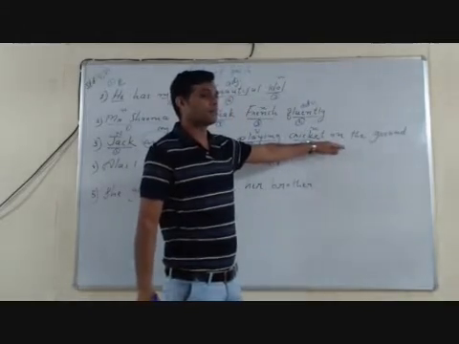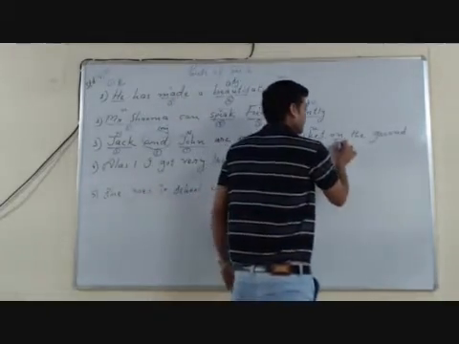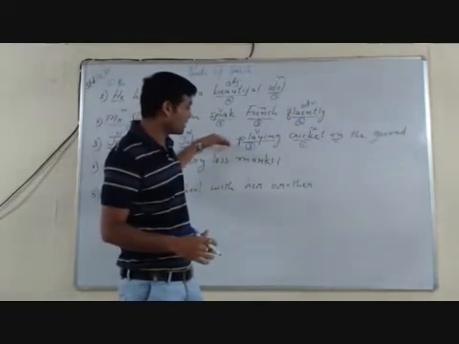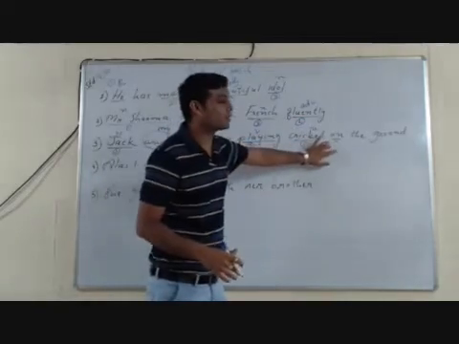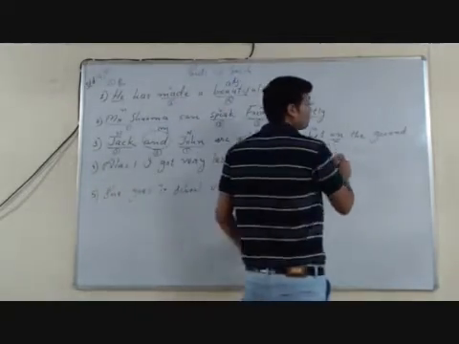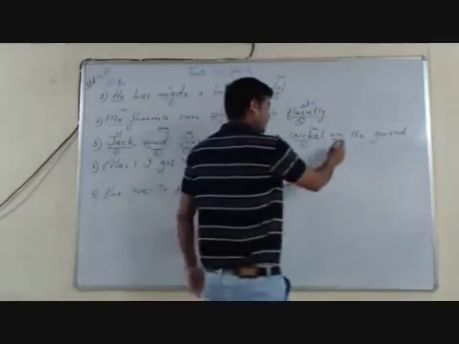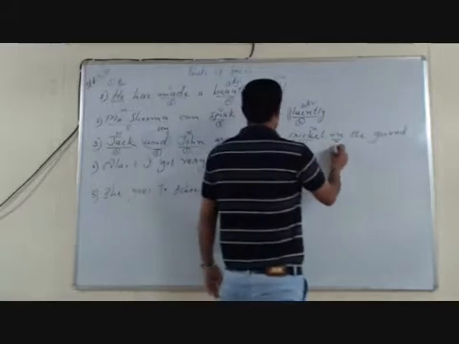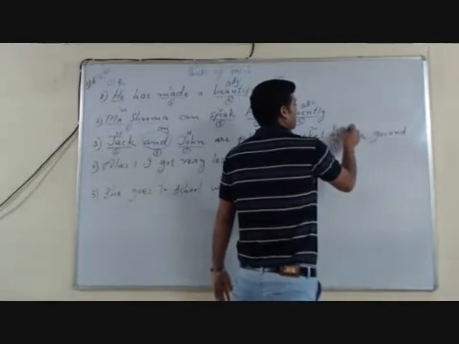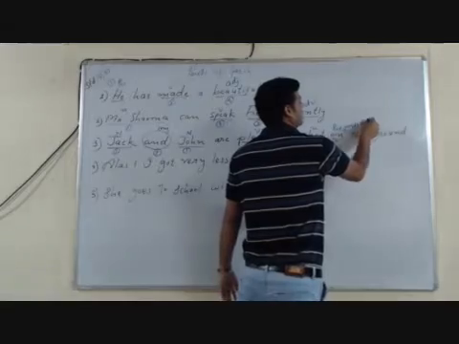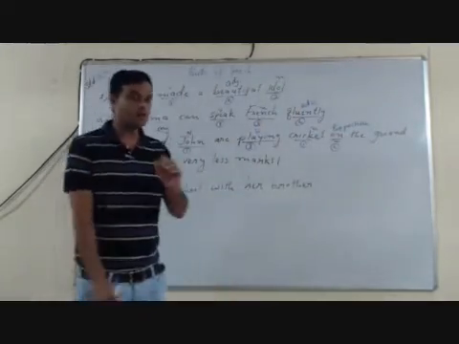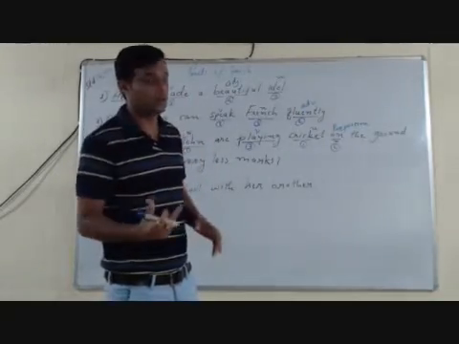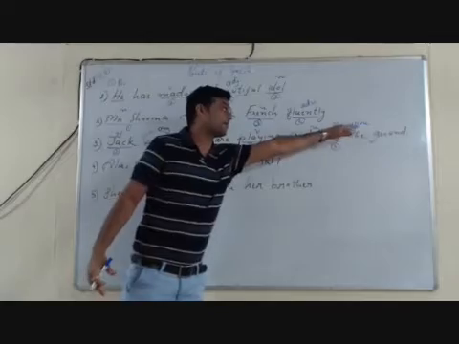Then on, it shows the position. Both the boys are playing cricket on the ground. This on suggests the position of the action, and it is also related with both the nouns Jack and John. So here it is a preposition. Already I have told you that a preposition is a word that shows position. So on is a preposition.